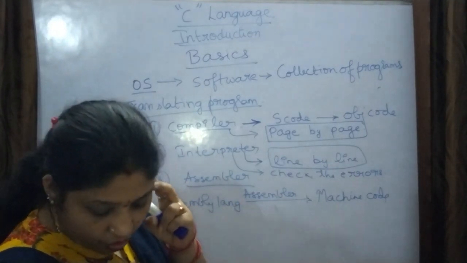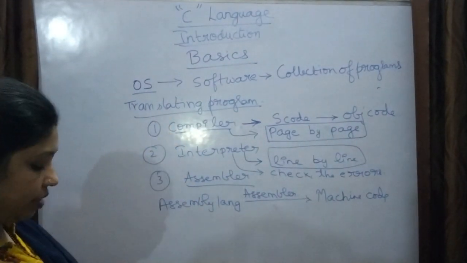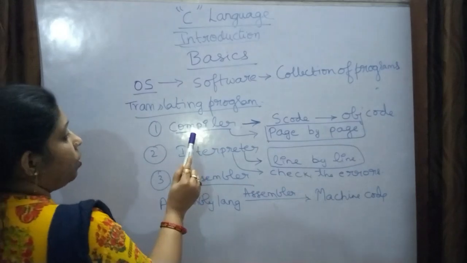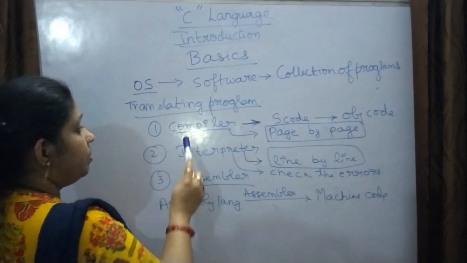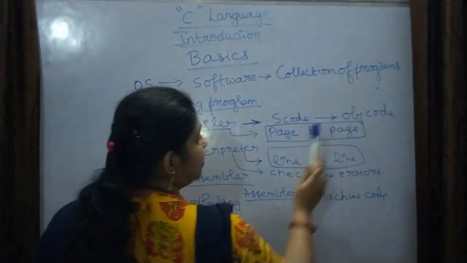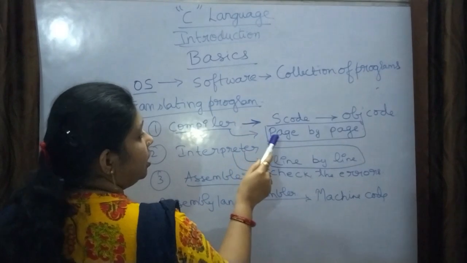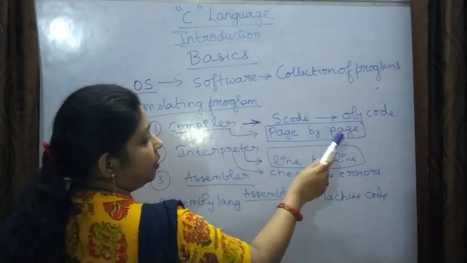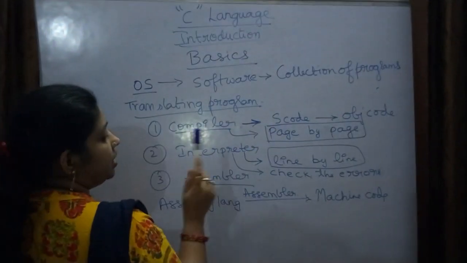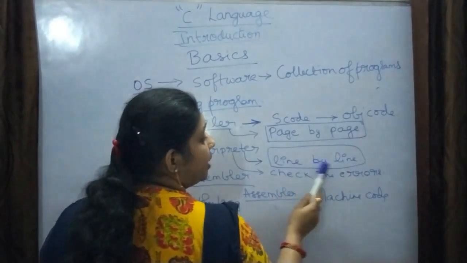So there are three translating programs: compiler, interpreter and assembler. The compiler converts the source code into the object code and checks page by page. The interpreter is also a translating program which checks errors line by line.